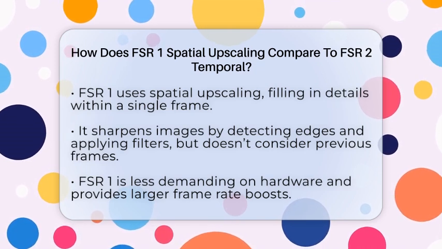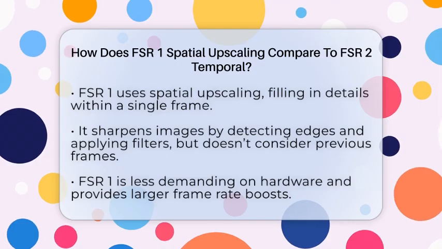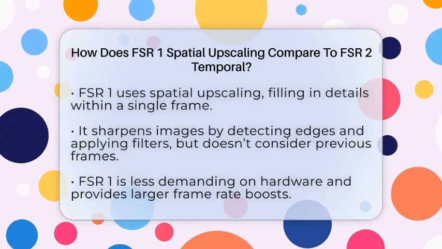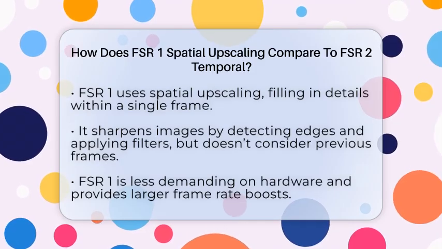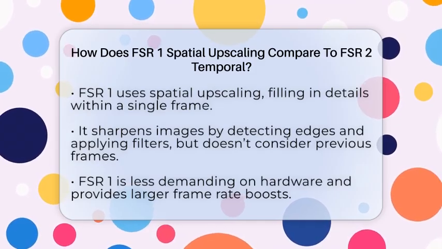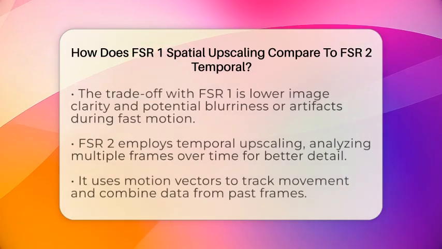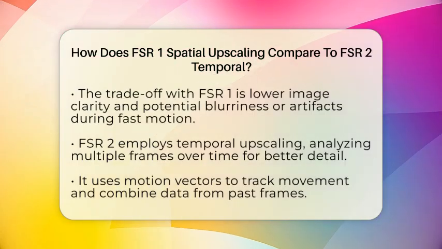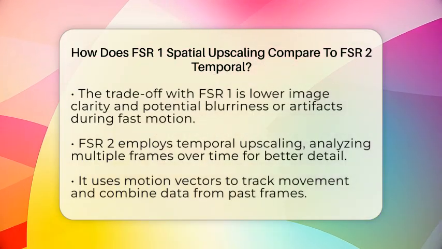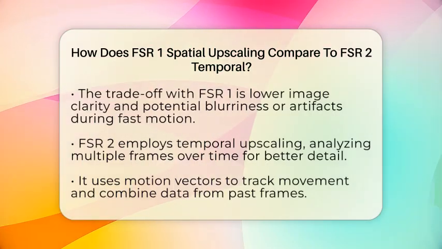Let's break it down. FSR1 is a spatial upscaling method. It works by taking a lower resolution image and filling in the missing details based on the pixels within that single frame. Think of it like zooming in on a picture and sharpening the edges to make it look clearer. It uses edge detection and sharpening filters to improve the image, but it doesn't look at past frames. Because of this, it's easier on your hardware and can give you a bigger boost in frame rates.